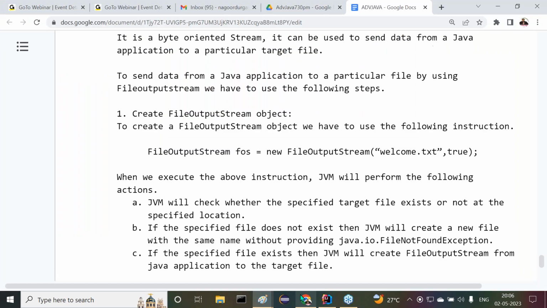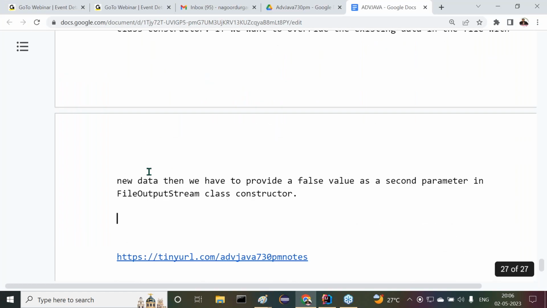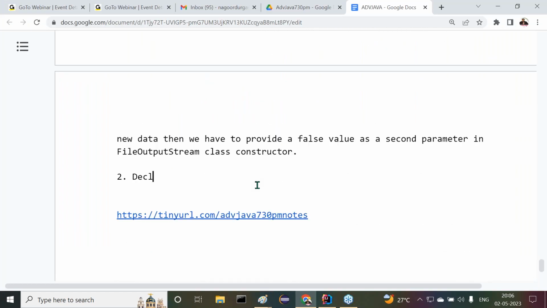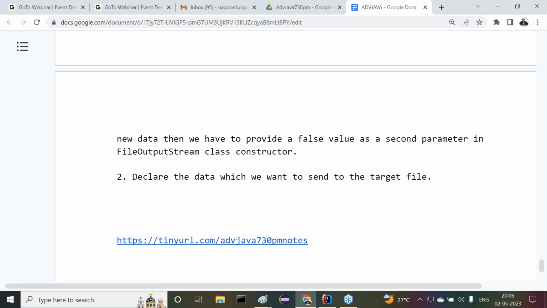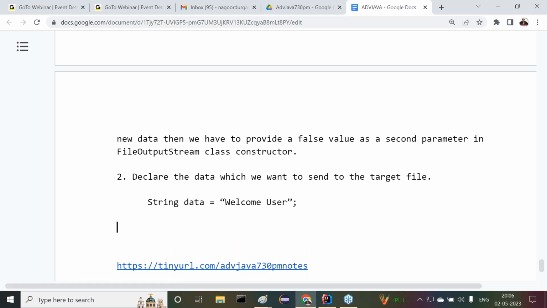Now here also I want to provide the step. Now step number 2 here we have to understand: declare the data which you want to send to the target file. How we are going to declare the data now? Say for example, String data is equal to, here we can take welcome user, something else. The data here I provided.